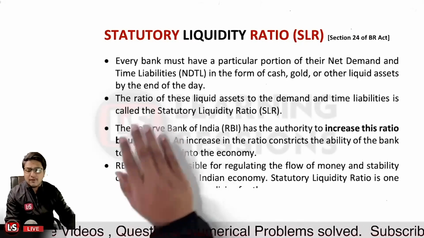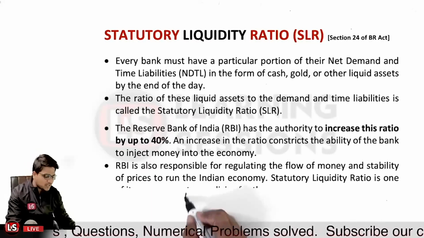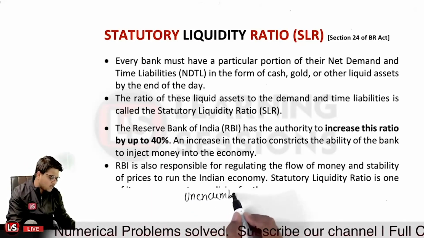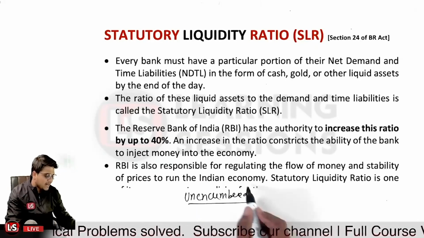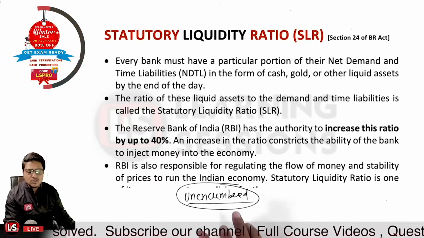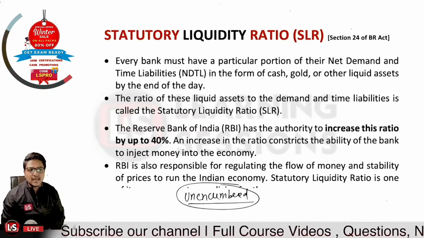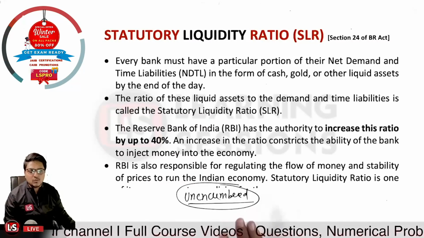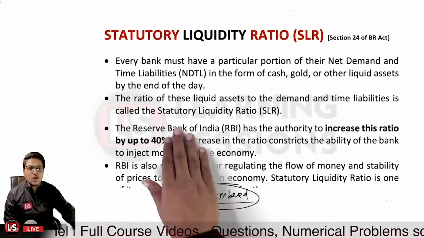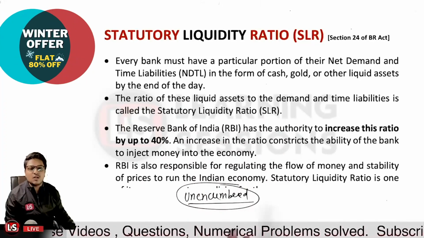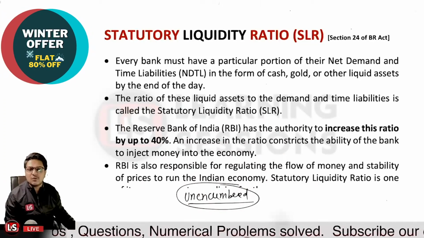What does it mean when I say unencumbered approved securities? Those securities which have been approved by the government and the Reserve Bank of India, and on which no charge has been created so far, will be eligible for SLR purposes. The ratio of these liquid assets to the demand and time liabilities is called what? It is called the SLR, that is, the statutory liquidity ratio.